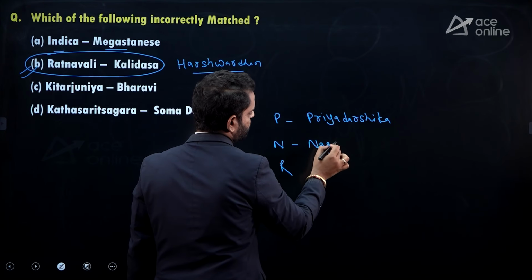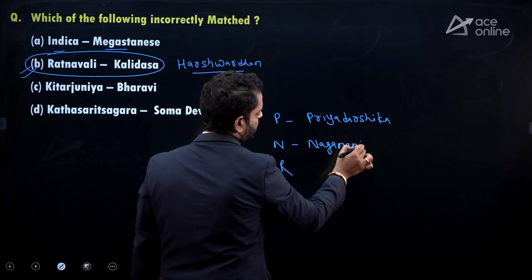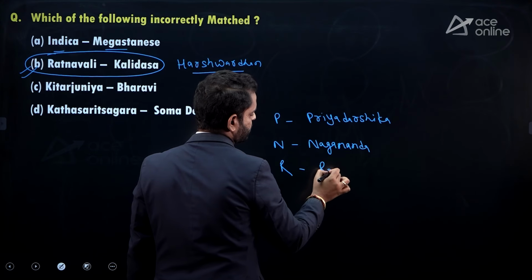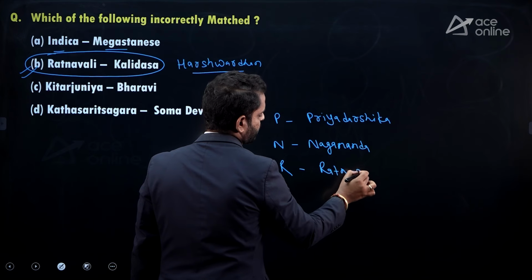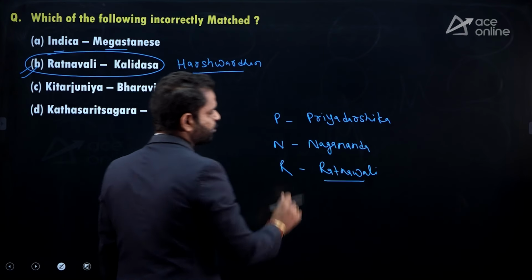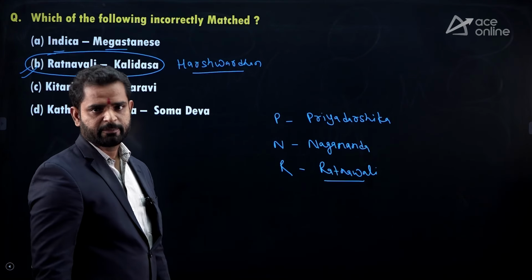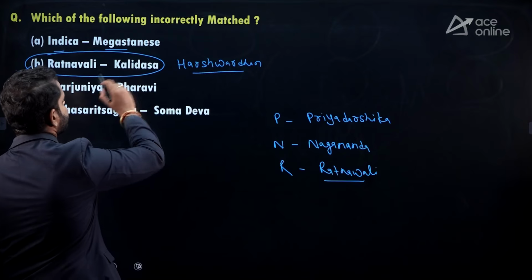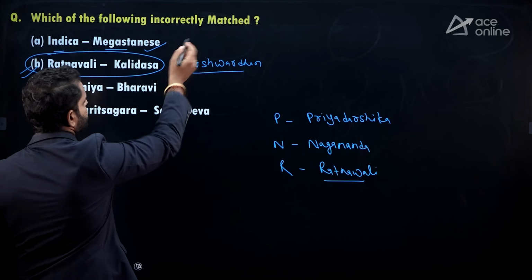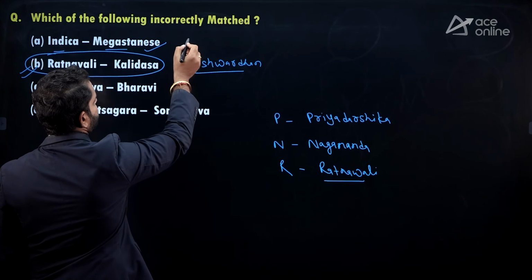Nagananda and Ratnavali. The important books written by Harshavardhana. Okay, in the 7th century. Indica, the book written by the Greek ambassador or scholar named Megasthenes.